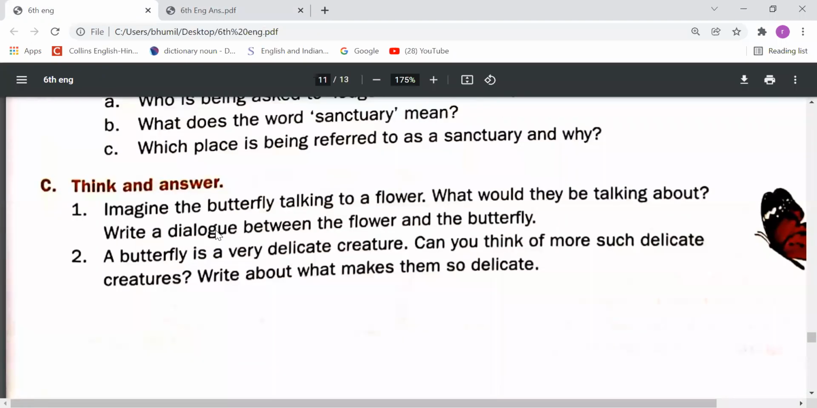Now the next question, the think and answer part. The question is: imagine the butterfly talking to a flower. What would they be talking about? Write a dialogue between the flower and the butterfly. Dear students, for a question like this, you need to imagine that a butterfly is talking to a flower. What will be the dialogues of the butterfly and of the flower? You can make this answer by yourself also, and you can use this answer also.